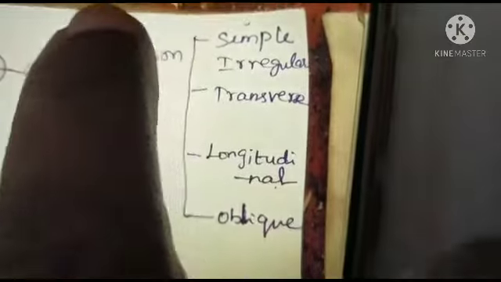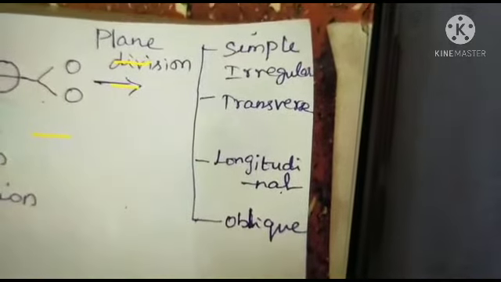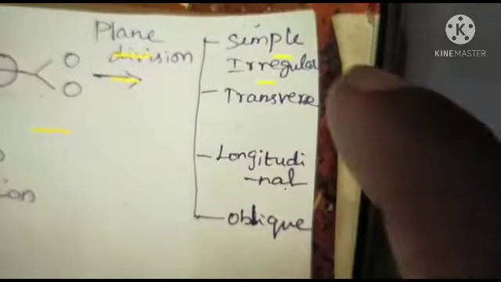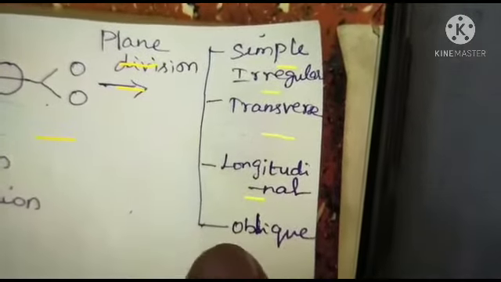Based on the plane of the division, the binary fission is divided into four types. What are they? Simple irregular binary fission, transverse binary fission, longitudinal binary fission, and oblique binary fission.